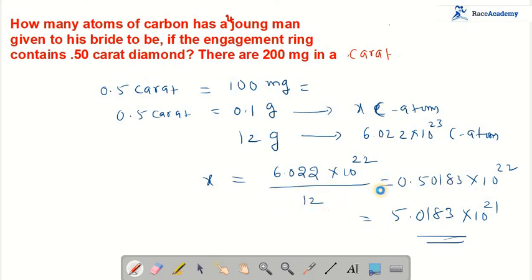So this many carbon atoms are there in the given 0.5 carat diamond. So this is our answer for this diamond question.